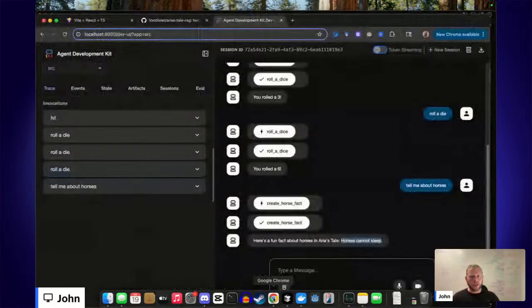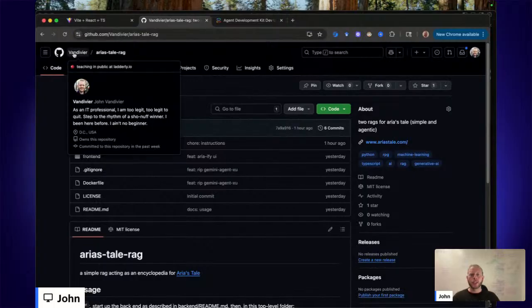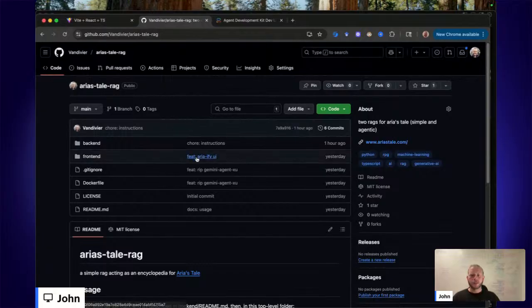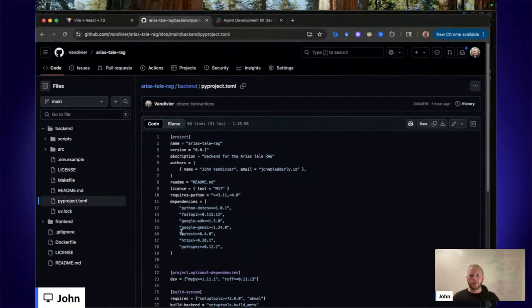Since you recently joined, I'll just remind the audience that this is in the Aria's Tail RAG open source repository in Vanderveer. That's my last name. Good luck spelling it. So here it is, and you'll be able to go to backend pyproject.toml and see the library here. And we use both the Agent Development Kit and the GenAI library. We're using both of them. So this will empower us for the classic RAG, where we don't use an agent, an agentless approach.